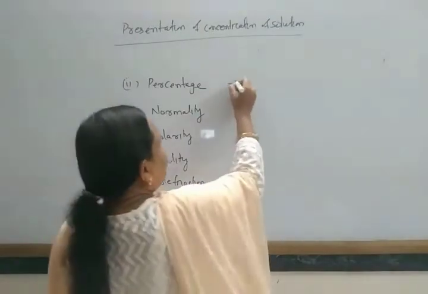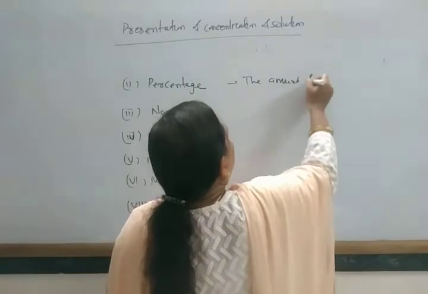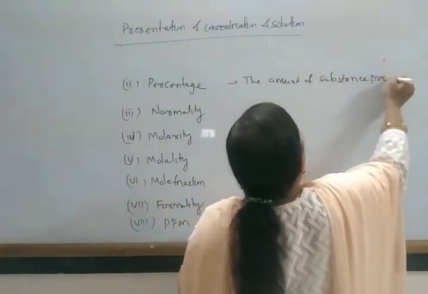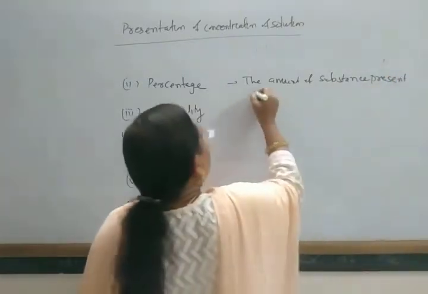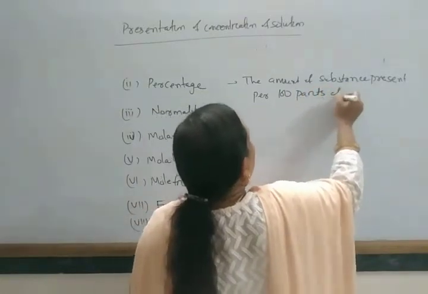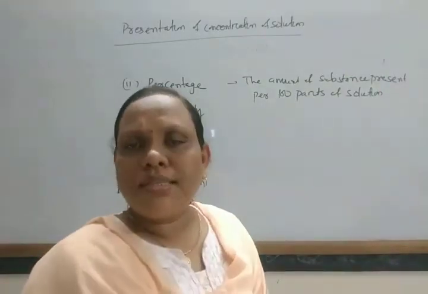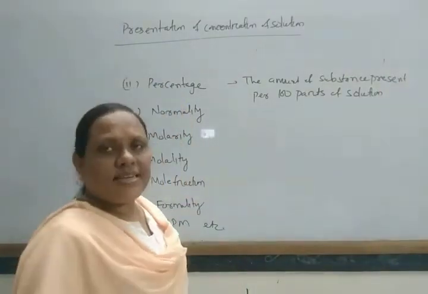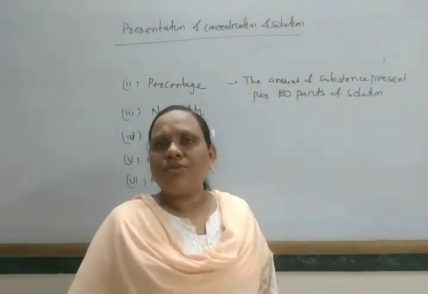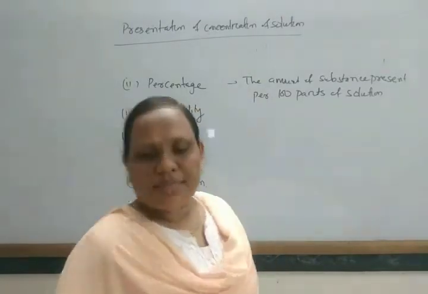The amount of solute present for 100 parts of solution is known as percentage, and this percentage is generally expressed in three ways: volume percentage, mass percentage, and mass and volume percentage.